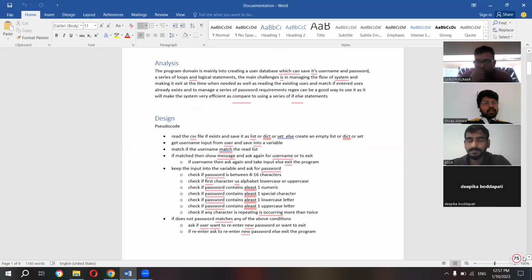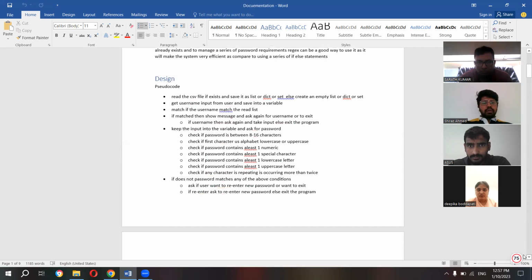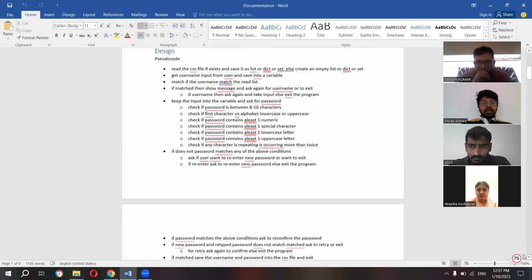I have designed the program as per the requirements and the conditions. First, we need to read the CSV file if it exists and save it as a list, dictionary, or set. Else, create an empty list, dictionary, or set. Get the username input from the user and save it to a variable. Match if the username matches the read list. If matched, show a message and ask again for the username or to exit. Keep the input in the variable and ask for the password.